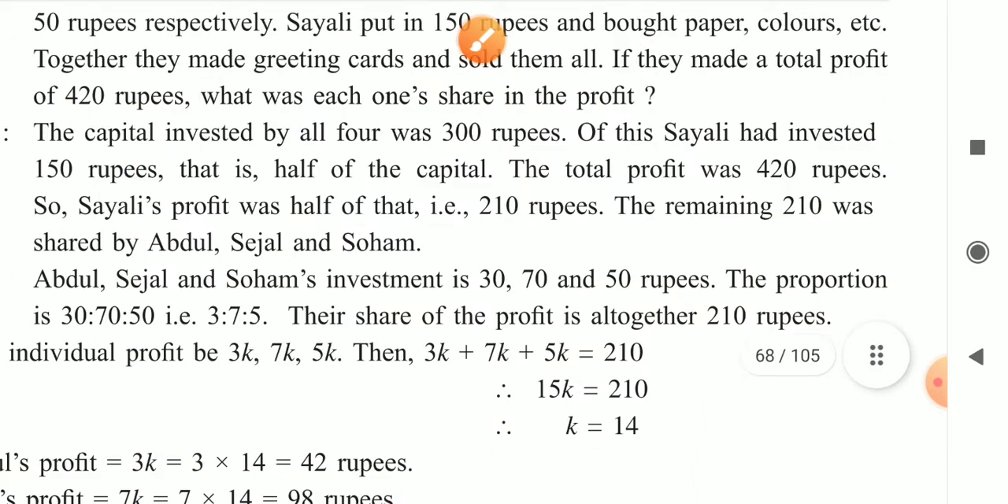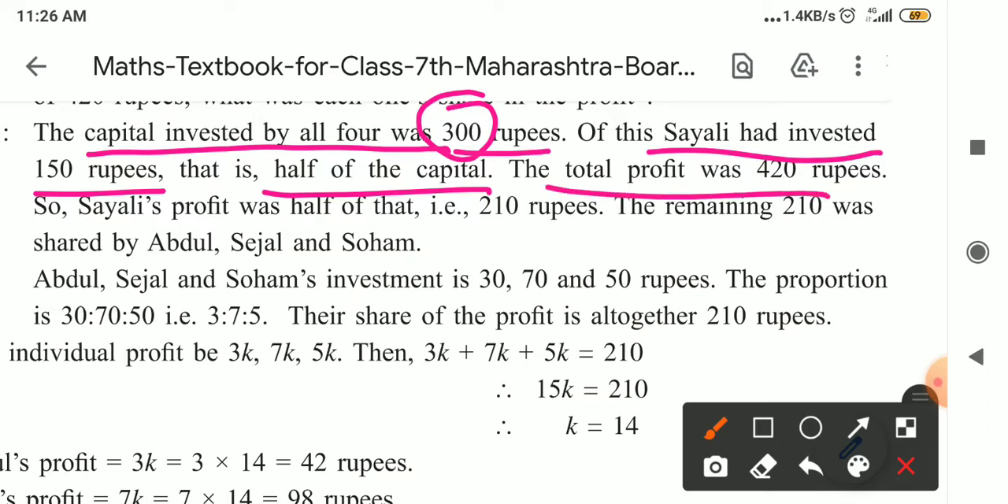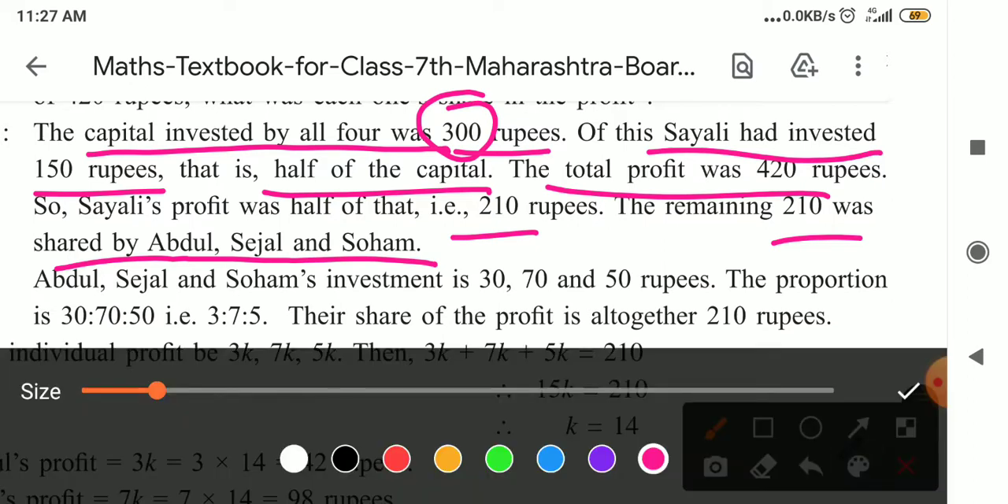So first of all, here it is written that the capital invested by all 4 was 300 rupees. Of this, just now I told you that Saili had invested 150 rupees. That is half of the capital. 300's half is 150 rupees. So 150 rupees is the investment of Saili. Then the total profit, how much was it? That is 420. So half of the profit is 210. Who will get it? Saili will get it. Now the remaining 210 was shared by Abdul, Sejal and Soham. In this way we have to write.